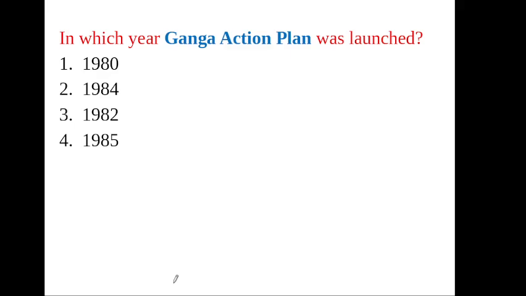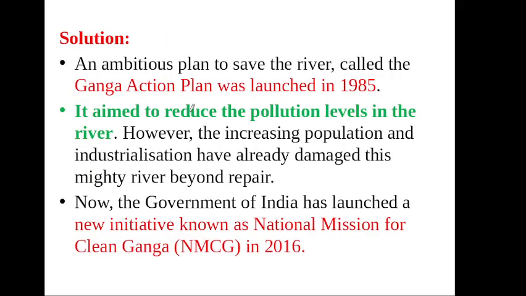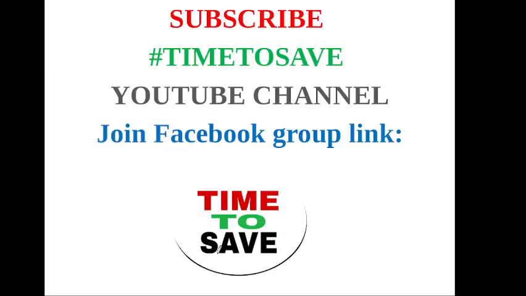In which year was the Ganga Action Plan launched? Your answer, 1985. The Ganga Action Plan was launched in 1985. It aims to reduce the pollution level in the river. Now the Government of India has launched a new initiative known as the National Mission for Clean Ganga. That scheme was launched in 2016.